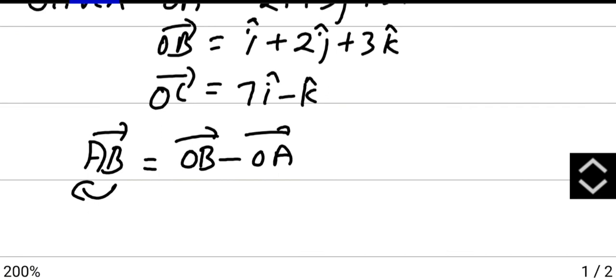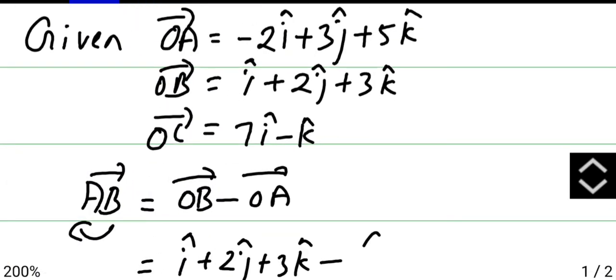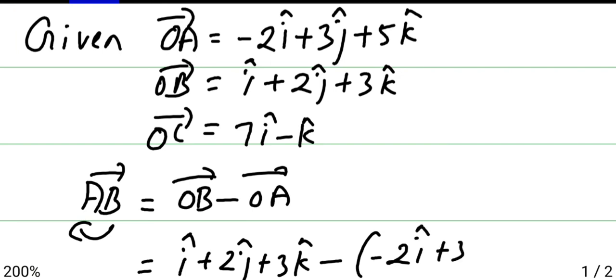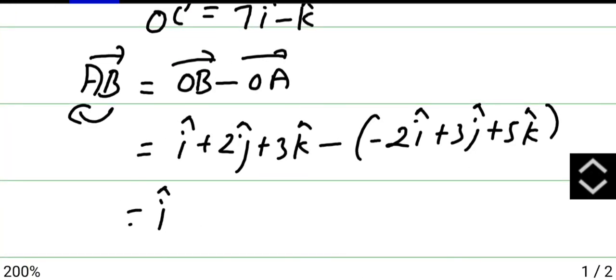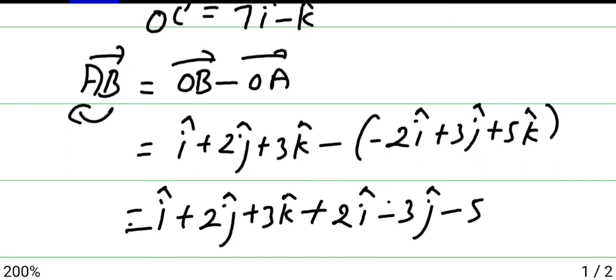So OB is what? i cap plus 2j cap plus 3k cap minus OA, which is minus of minus 2i plus 3j plus 5k. So here i cap plus 2j cap plus 3k cap, minus into minus plus, 2i cap minus 3j cap minus 5k cap.